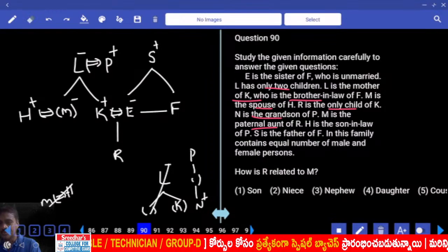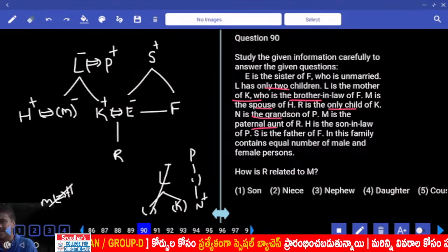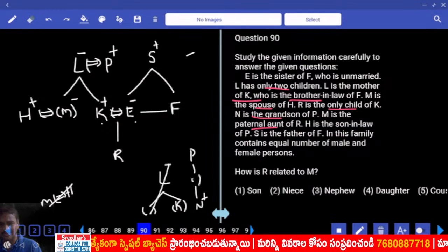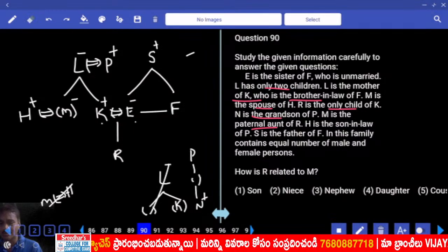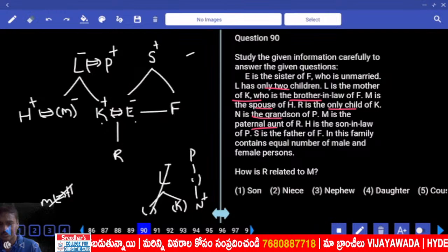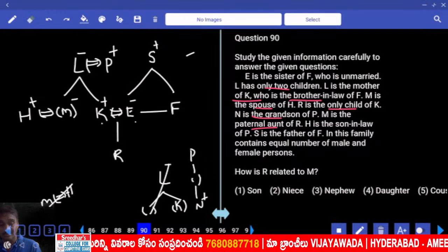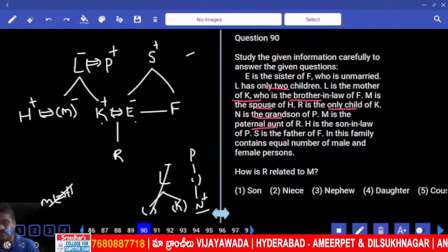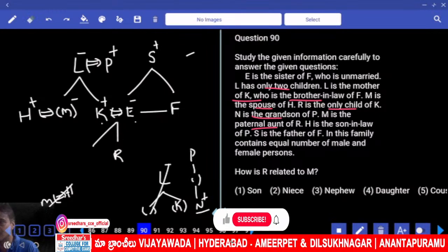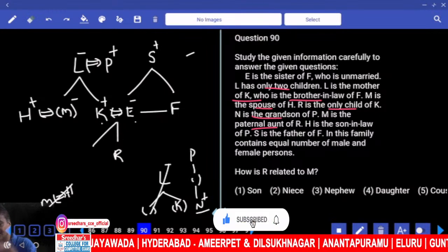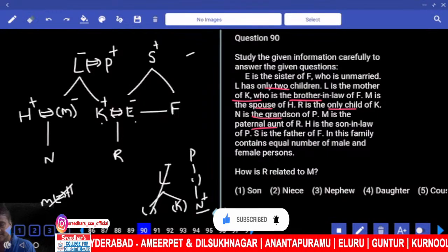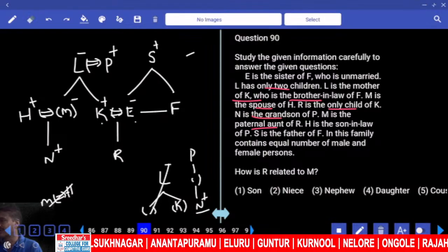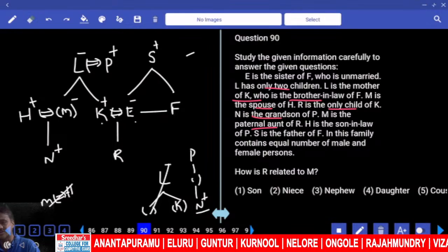In this family there are an equal number of males and females. In the first generation, 3, and 3, 4, 5, 6, 7, 8, 9. And who is this N? N is the grandson of P. Can we take N at this place? No, because R is the only child of K. Hence, N must be here. That makes 10 members, with equal numbers of males and females: 5 males and 5 females.